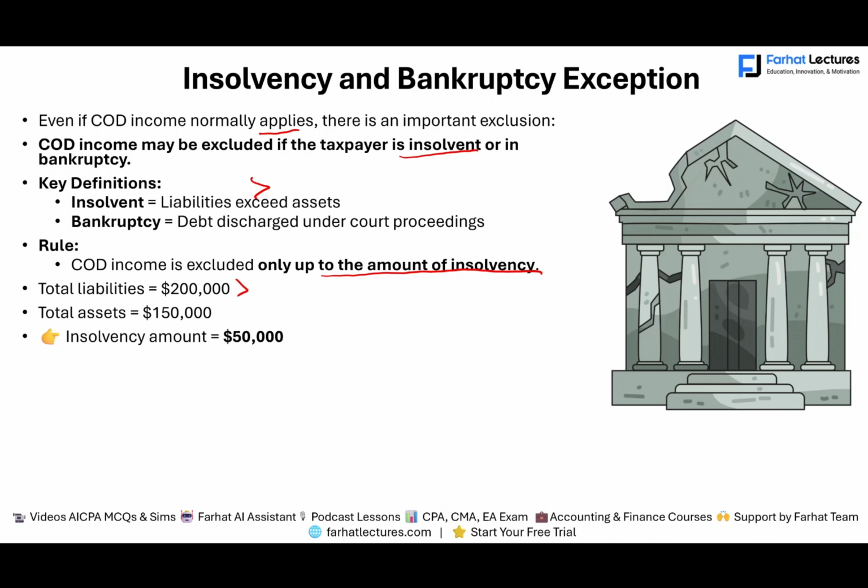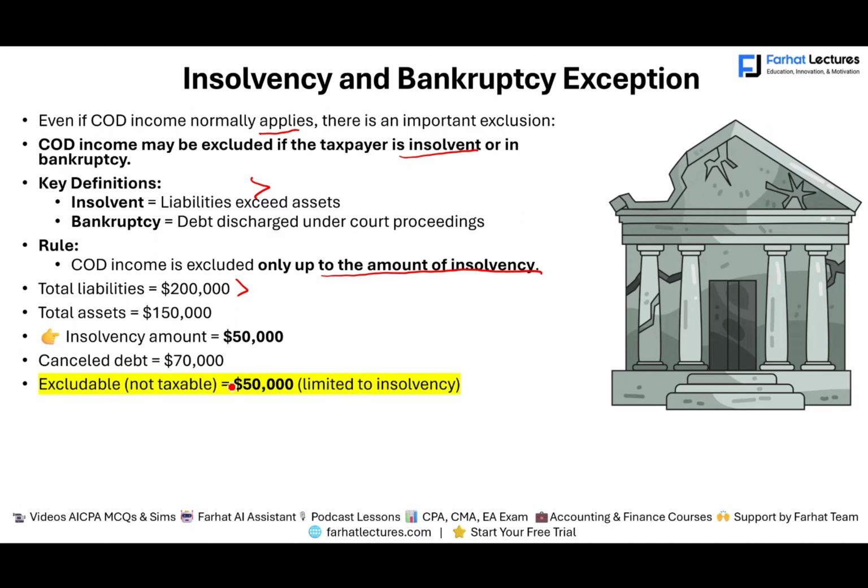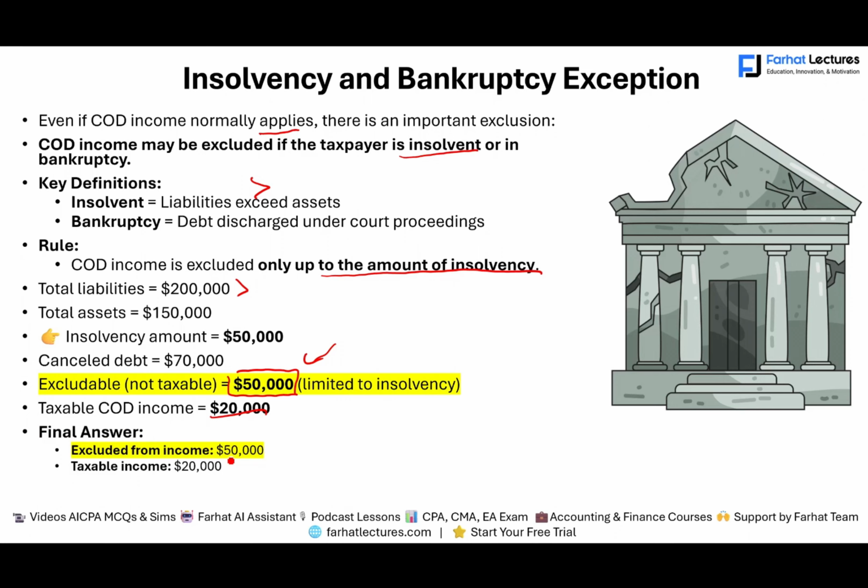And let's assume this business received the cancellation of debt of 70,000. Guess what? The insolvent amount is not taxable. So we would exclude 50,000. Now, I highlight this in yellow because it's not going to go away. Just hold on to that. So what's the amount that's taxable? 20,000. So to summarize, exclude from income 50,000, taxable income is 20,000. So this business would still include 20,000 of taxable income, but they would exclude 50,000.